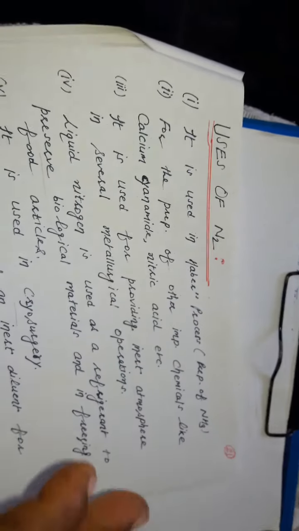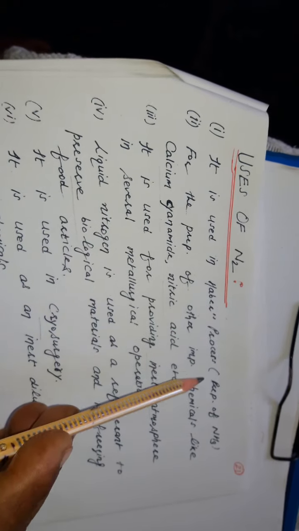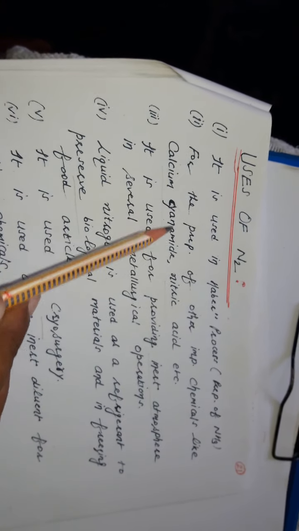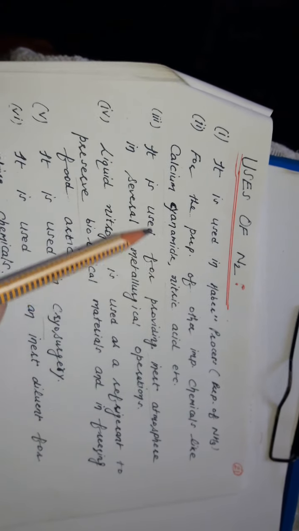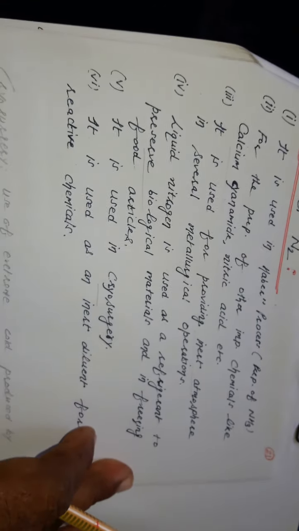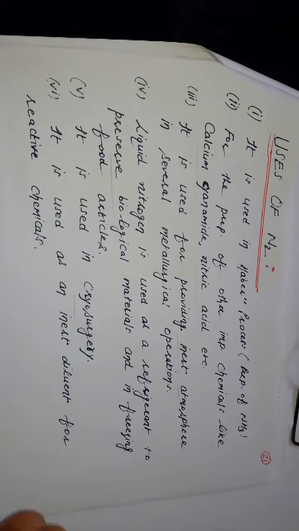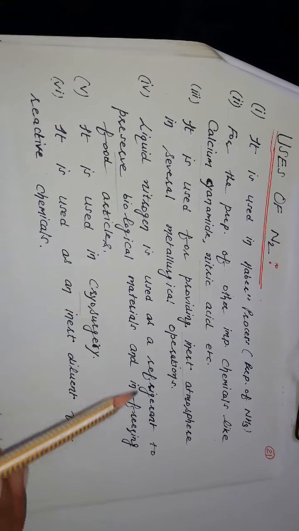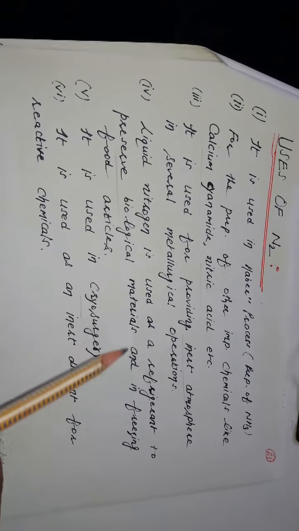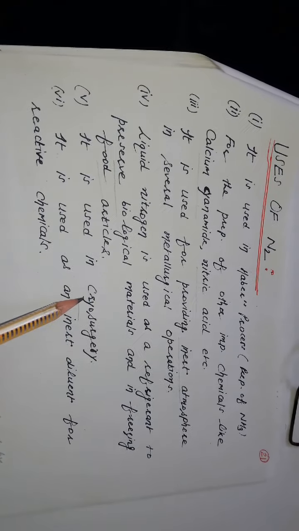Next we take the uses of nitrogen. It is used in the Haber process for the preparation of ammonia, and for the preparation of other important chemicals like calcium cyanamide, nitric acid, etc. It is used for providing an inert atmosphere in several metallurgical operations. Liquid nitrogen is used as a refrigerant to preserve biological materials and in freezing food articles. It is used in cryosurgery.